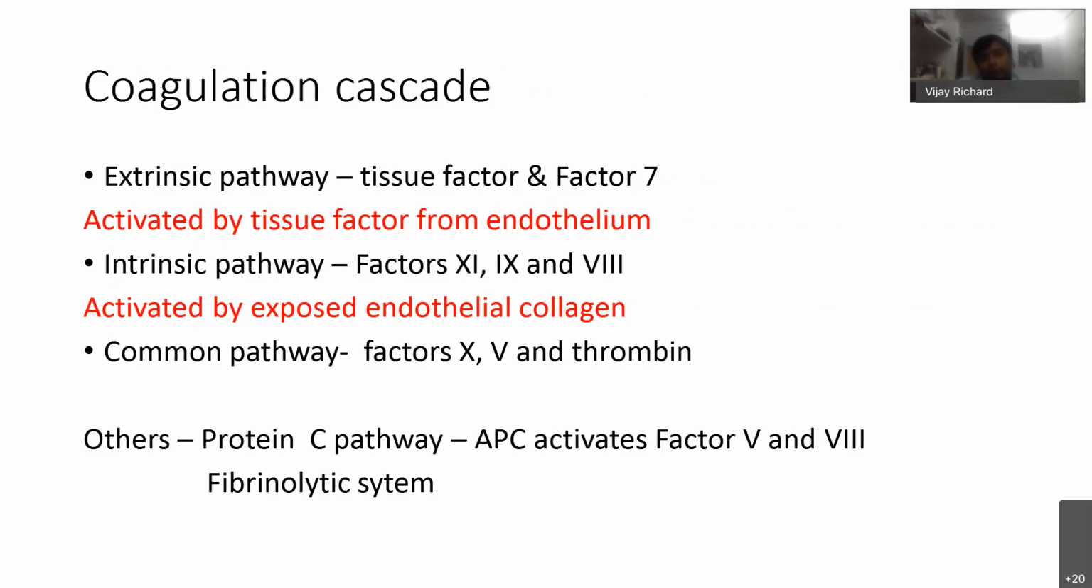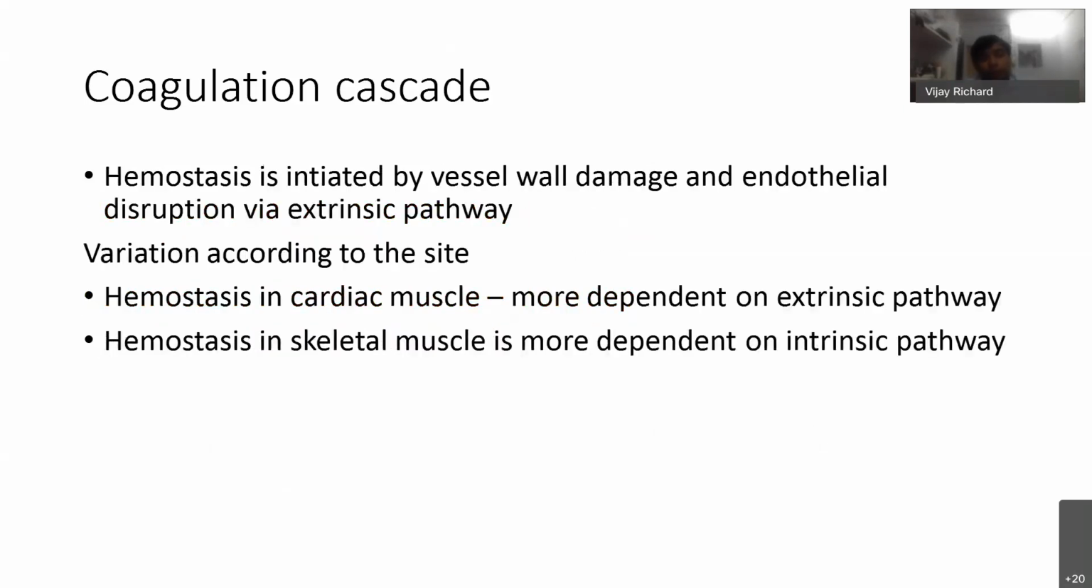If we go into the coagulation system, it can be broadly classified into extrinsic pathway, intrinsic pathway, and common pathway. Extrinsic pathway is activated by tissue factor from the endothelium because of an external injury, and intrinsic pathway can be activated by exposed endothelial collagen when there is an endothelial injury. Other pathways include the protein C pathway and the fibrinolytic system, which we will see later. So hemostasis is initiated by vessel wall damage and endothelial disruption via the extrinsic pathway.